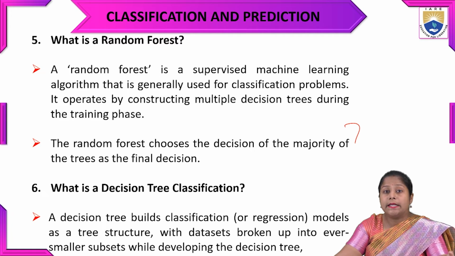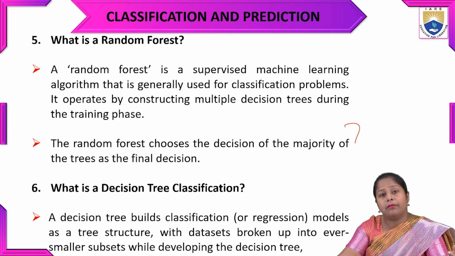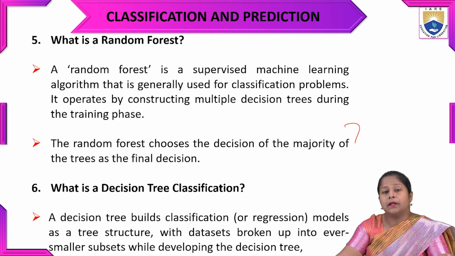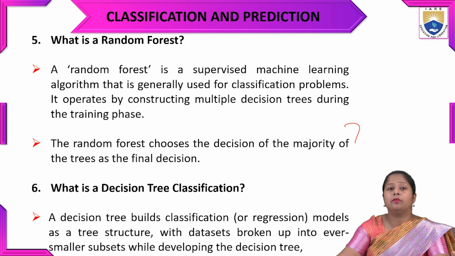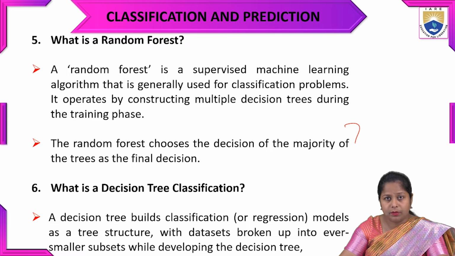On the basis of that, each branch is split on the voting system. If the vote is high for one branch for one class label, that particular class label branch is going to be expanded. So in random forest, a majority voting method is used.